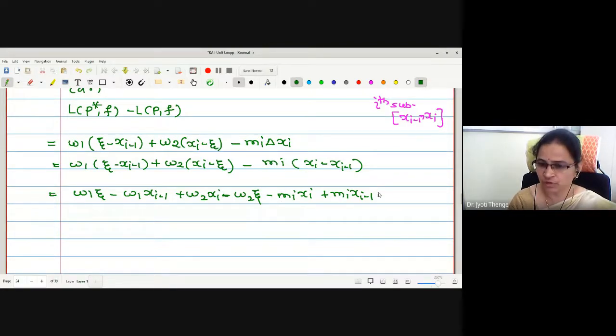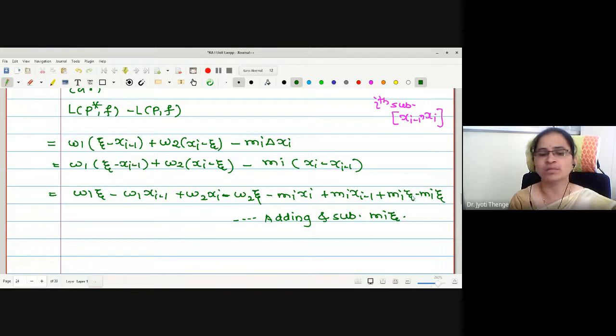The adjustment we were doing is adding and subtracting a term mi zeta. Here what I have written, adding and subtracting the same term mi zeta, for the sake of proving the result. Actually the aim is to show that this term is non-negative. To show this, we wanted to show that it will be some addition or multiplication of non-negative terms. Then and only then we will have the result.